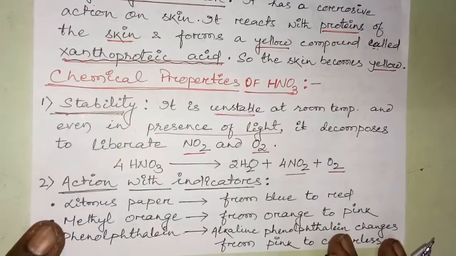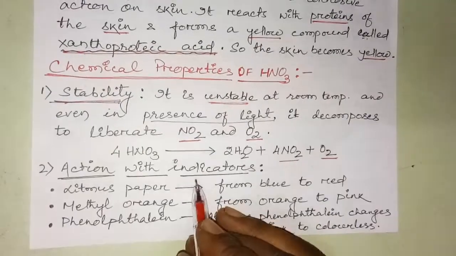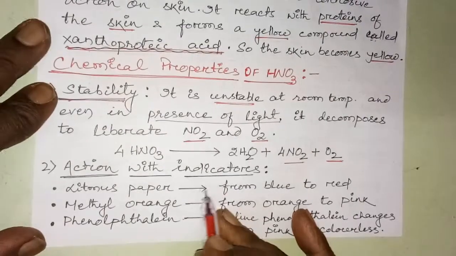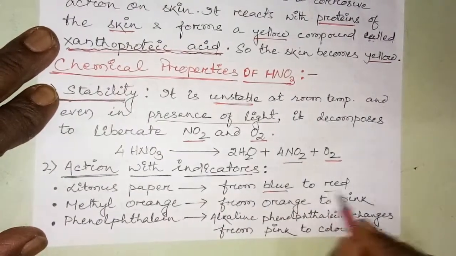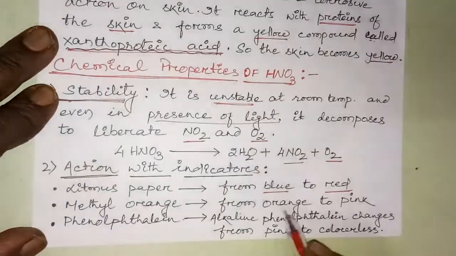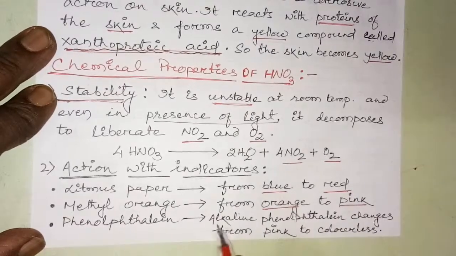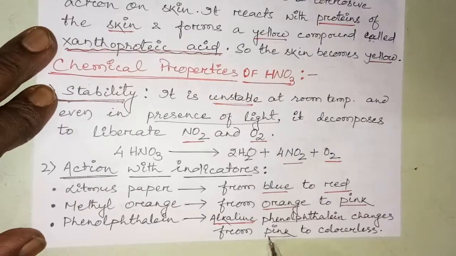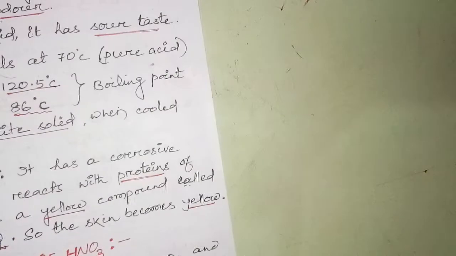Clear? Then we'll discuss the role of nitric acid with the common indicators. What are the common indicators? We always take litmus paper, which changes from blue to red as it is an acid. Methyl orange changes from orange to pink, and phenolphthalein, it is important to remember, changes from pink to colorless. Understood?